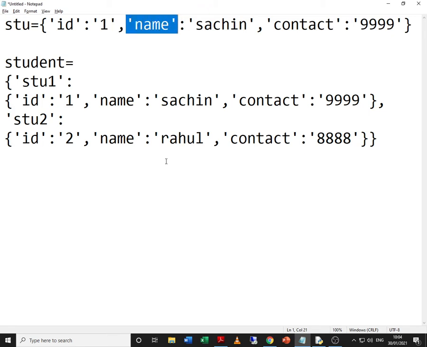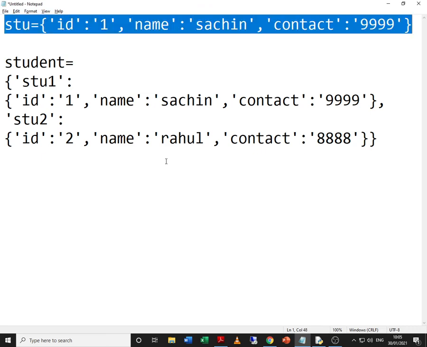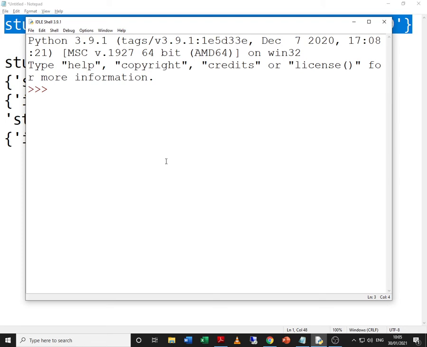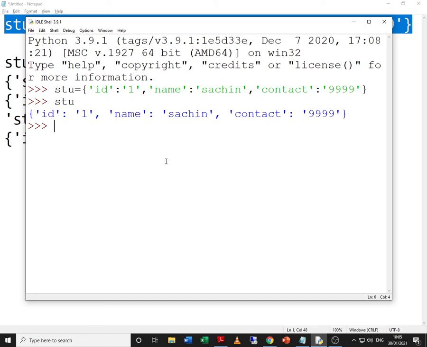Similarly, name becomes the key and Sachin becomes the value. So basically, as I said, dictionary is a key value pair. You can have multiple key value pairs in one dictionary. So let us try to see practically how it works. I go to the Python IDLE and let us try to see, and it is created. Say for example STU, and I get the value over here.